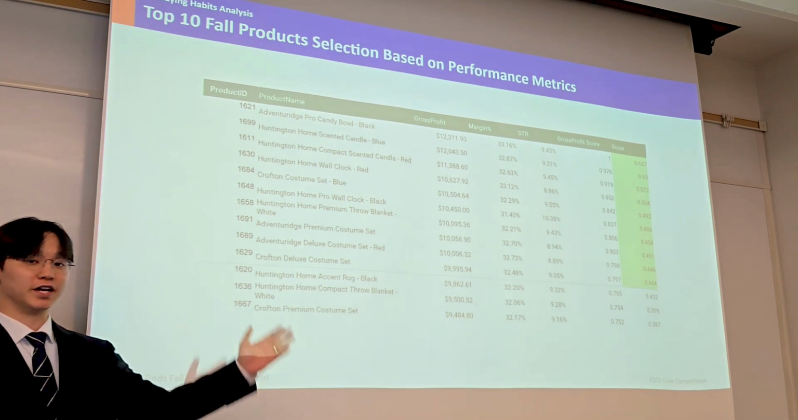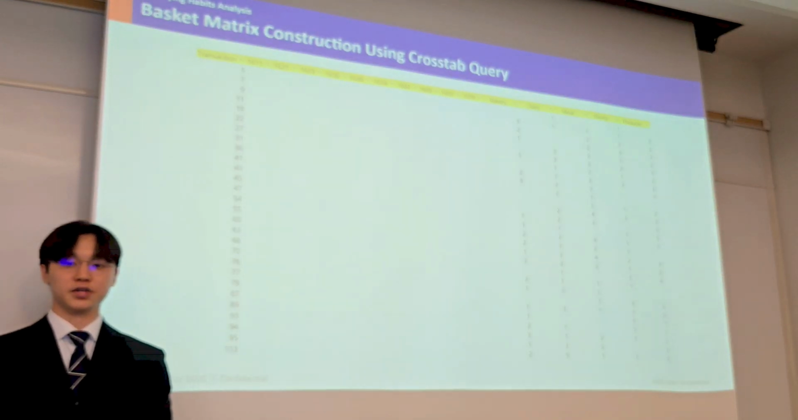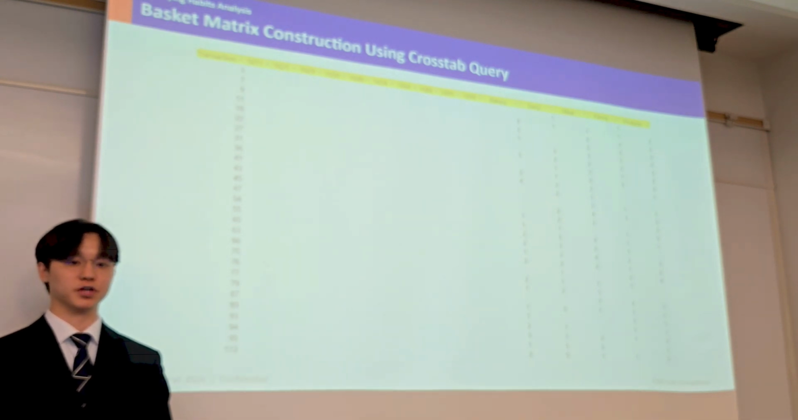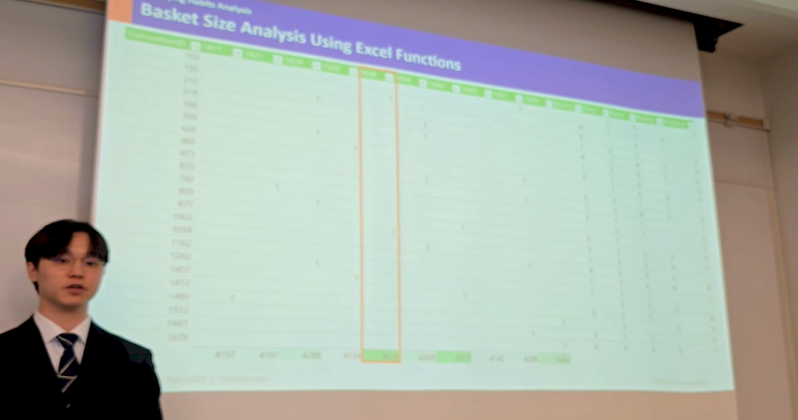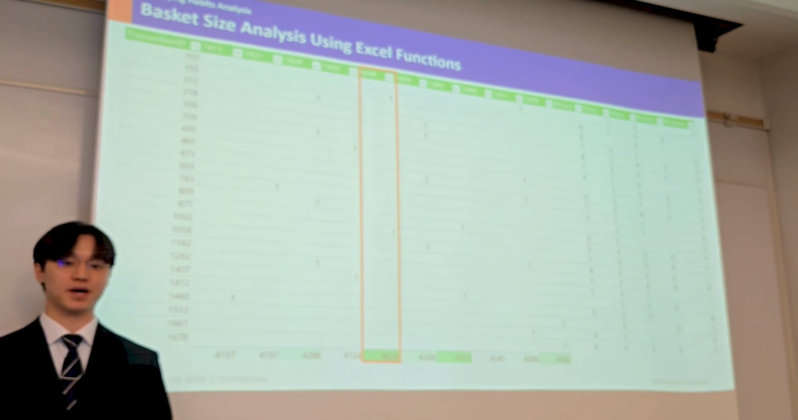From step 1, we identified the top 10 fall products. Using this dataset, we built a cross-step query in Access using these top 10 products to generate a basket level matrix by transaction ID and imported the results into Excel for further analysis. In Excel, we converted the basket data into binary indicators, created a core basket count, and used pivot tables to analyze how often each shortlisted product appeared with core items and the size of those baskets.